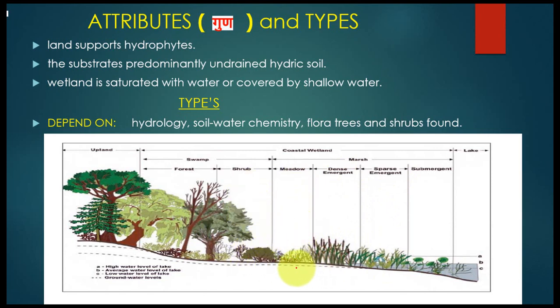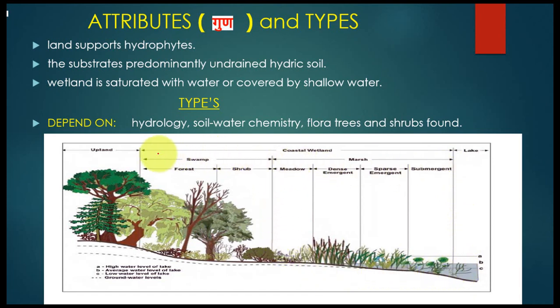As we move upward on the land, like an inclined slope, shrub and forest are formed. From here to here is swamp type vegetation wetland. And this whole area is marsh type wetland.